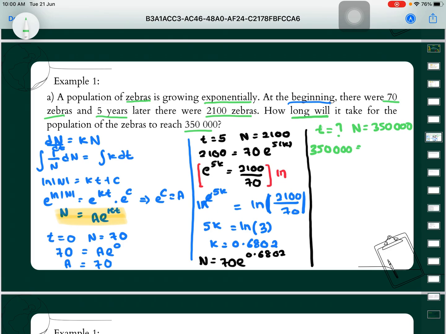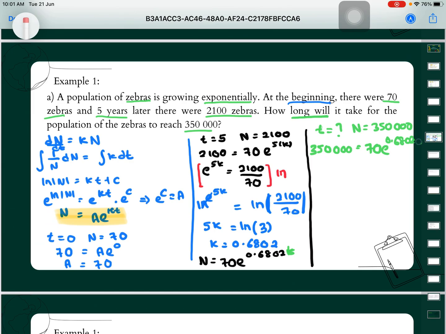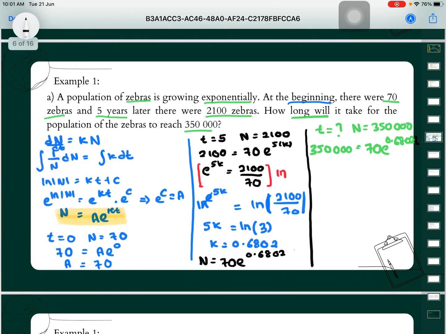350,000 is equal to 70 times e power of 0.6802t. Then from here we need to solve for the value of t, because we already have the value of k. Sorry, we just replace here. This one is our t.